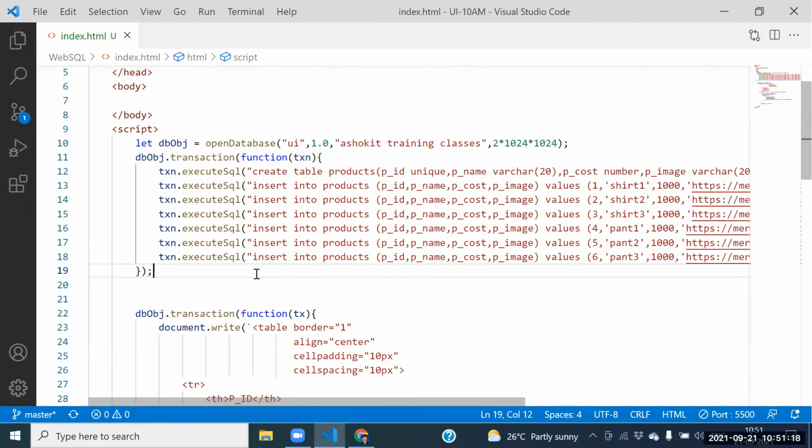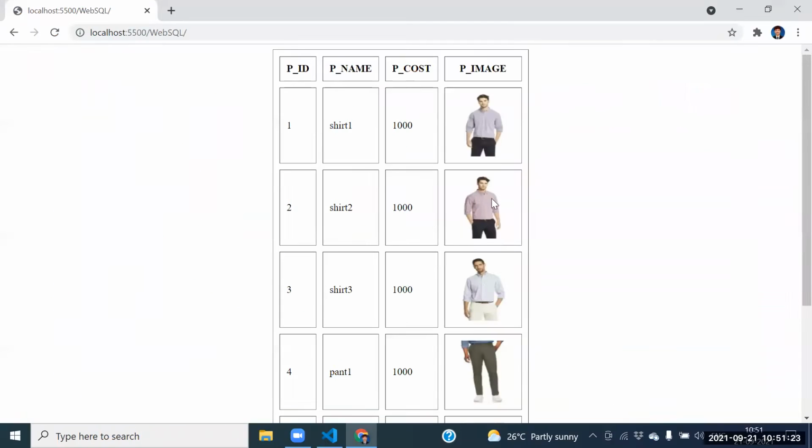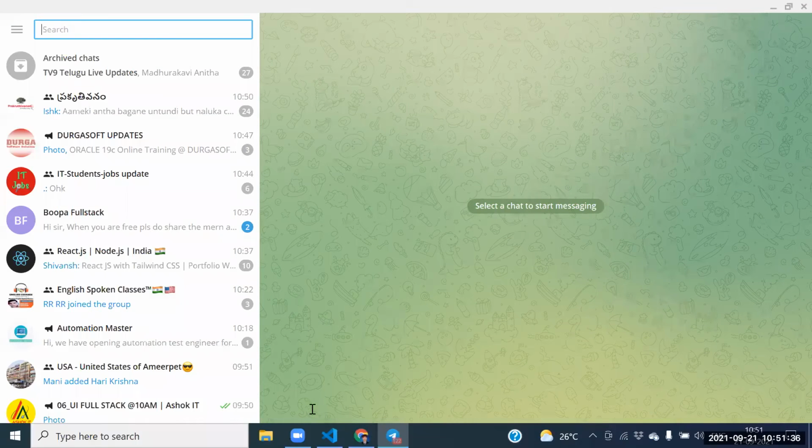Sir, hello. Sir, in the terminal the image is not showing there, sir. We're able to see the image now. No, in our system it is not showing. I'm asking the question, in our system it is not showing.